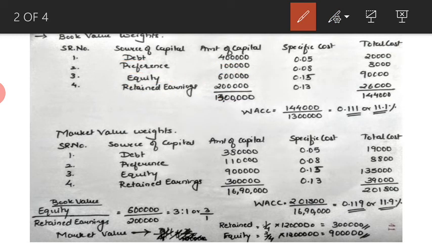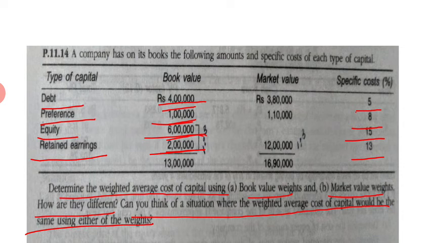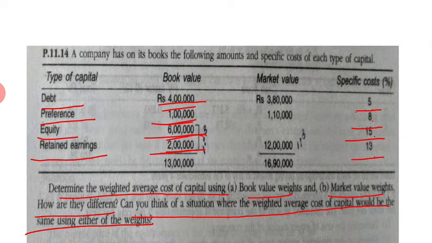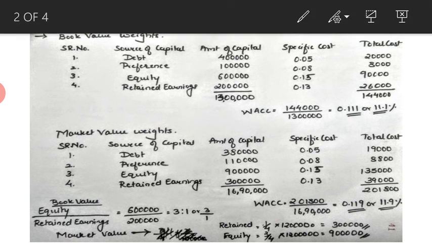Then specific costs are also given. The specific costs are 5%, 8%, 15% and 13%. So 5% is nothing but 0.05, 8% is 0.08, 15% is 0.15 and 13% is 0.13. The same thing we are considering in the solution: specific costs 0.05, 0.08, 0.15 and 0.13.